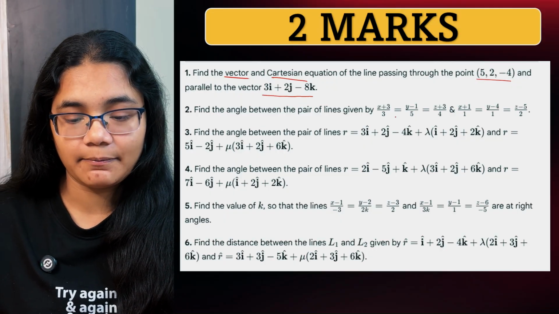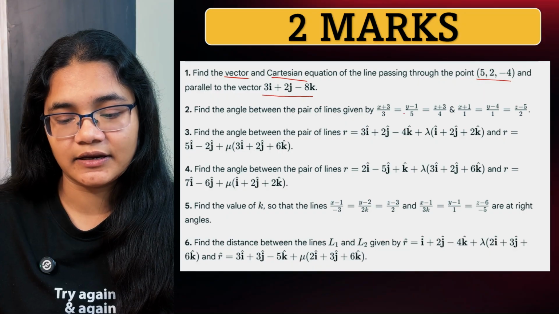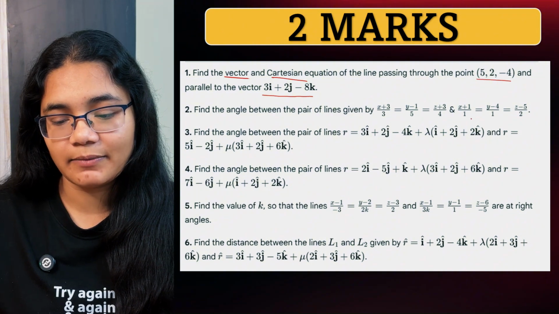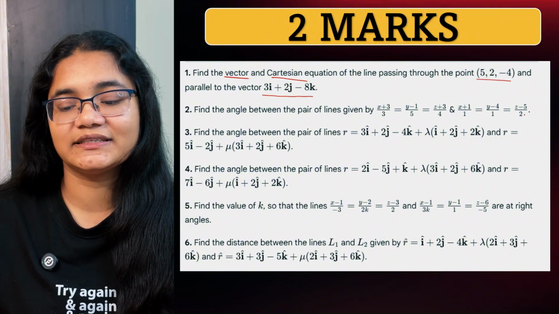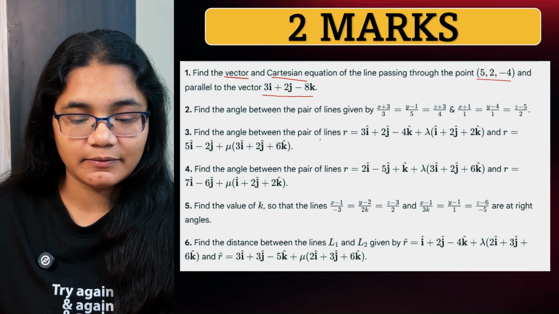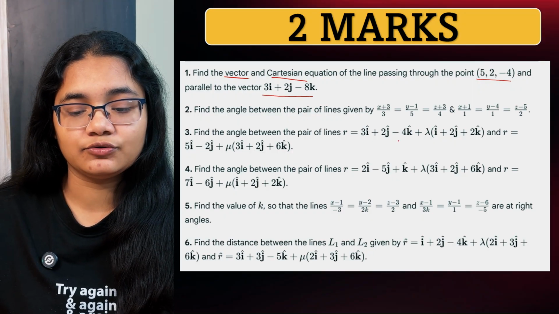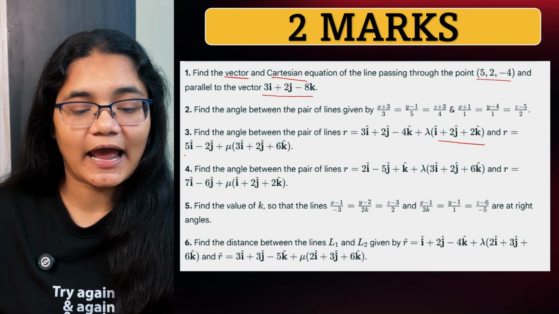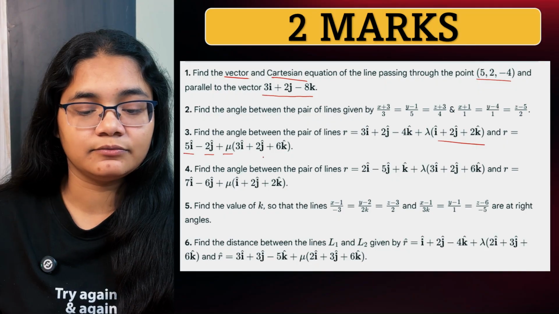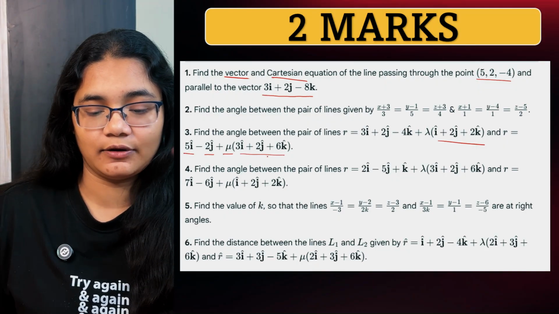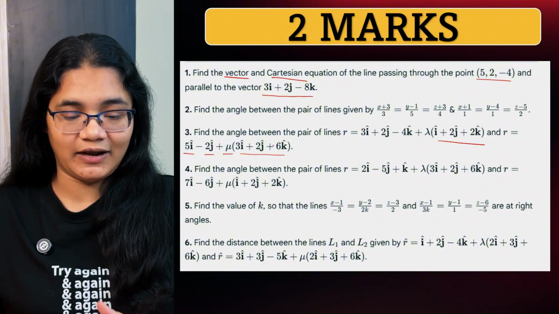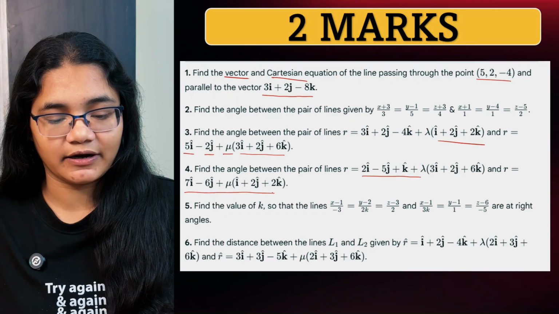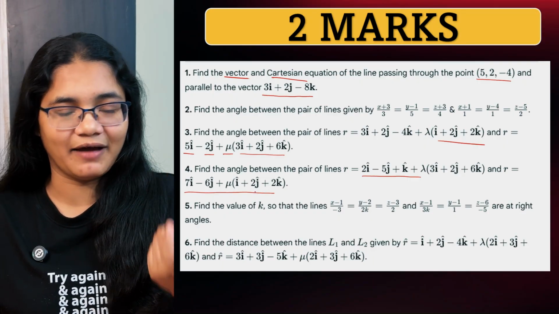Now find the angle between a pair of lines (x plus 3)/3 equal to (y minus 1)/5 is equal to (z plus 3)/4 and (x plus 1)/1 equal to (y minus 4)/1 equal to (z minus 5)/2. Next, find the angle between the pair of lines r equal to 3i plus 2j minus 4k plus lambda into (i plus 2j plus 2k) and r equal to 5i minus 2j plus mu into (3i plus 2j plus 6k). You have to find the angle between these two pair of lines. Next, find the angle between the pair of lines, this particular vector and this particular vector. So question number 3 and 4 is pretty similar, only the values are different.